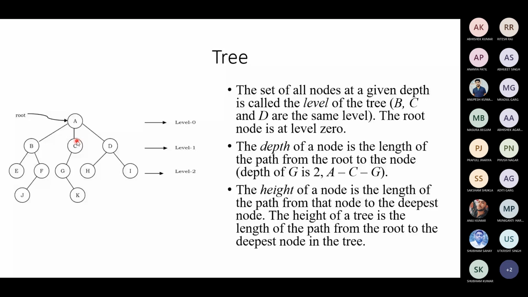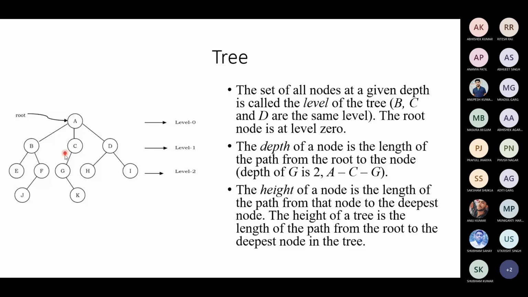For example, the depth of G: you have to go A to C, C to G, that is 2. The links you have to count. The depth is 2. From A to C, then C to G, so the depth is 2.